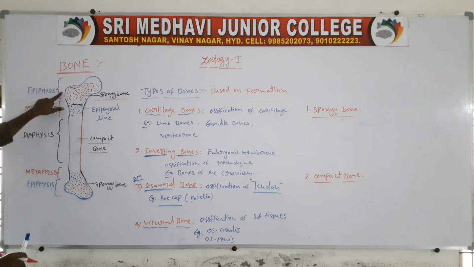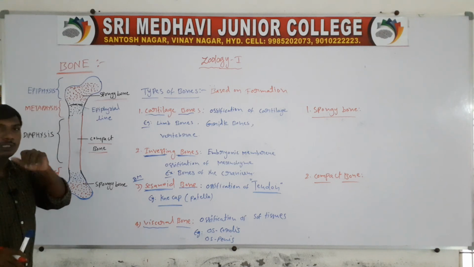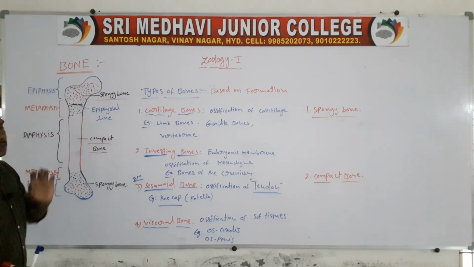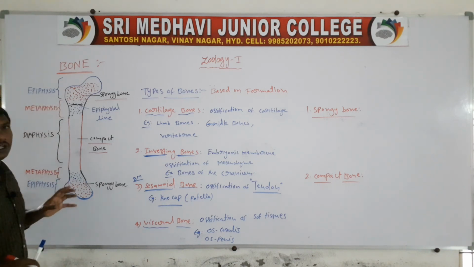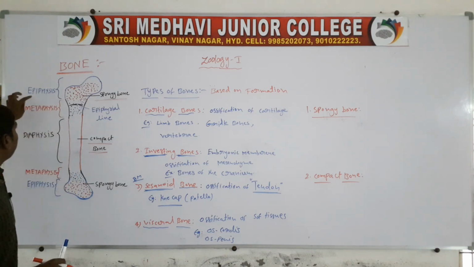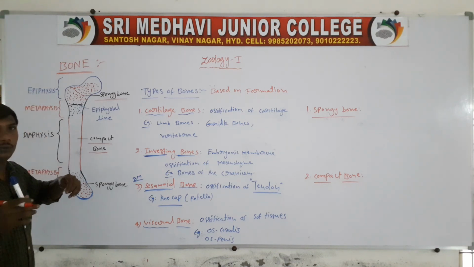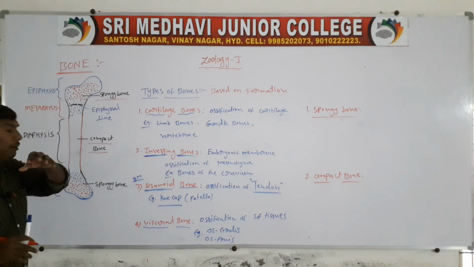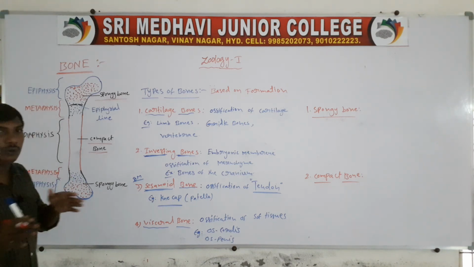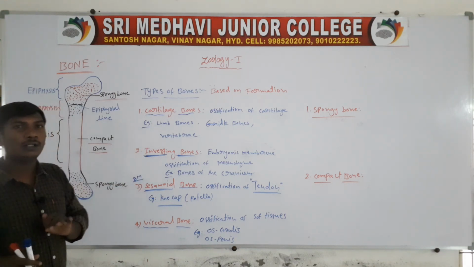In the long bone, the two ends are sponge like. That bone is called the spongy bone. The long bone's two ends, presenting on the spongy type of the bone.